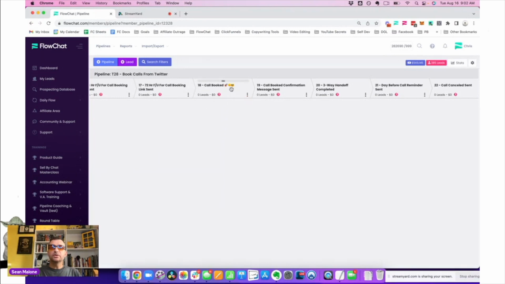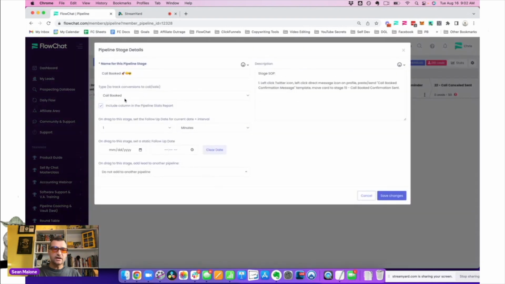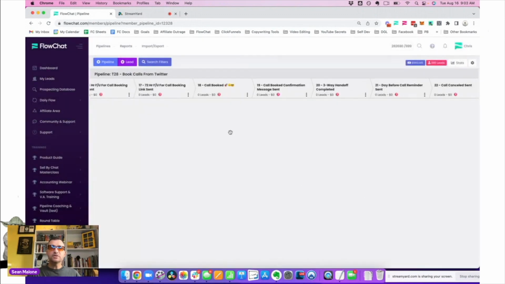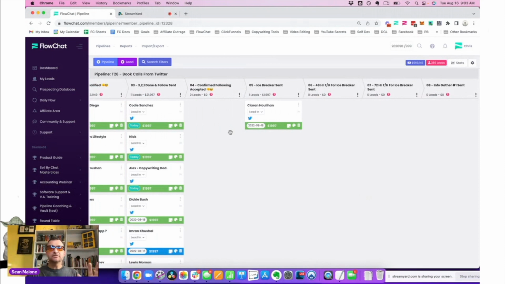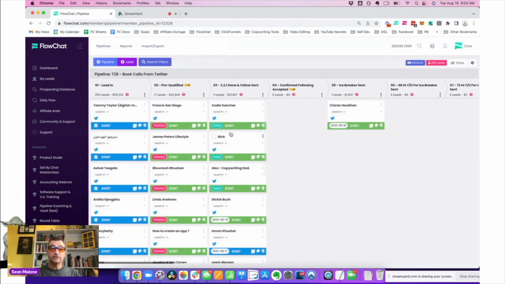Now, when the call is booked, if I click here and edit the stage, you'll find that I've actually tracked this one to call bookings. So like your paid ads in Facebook or wherever you're doing paid media, this is the only organic system in the world that I'm aware of, because I've looked and we've bought all the other ones to see what they do, that actually tracks an organic system to a booked call. It tracks an organic method all the way to a purchase deal. So we have some very robust reporting, and you can see how easy this works.